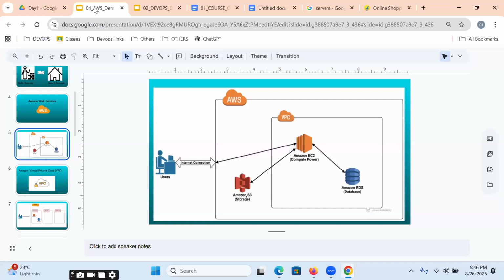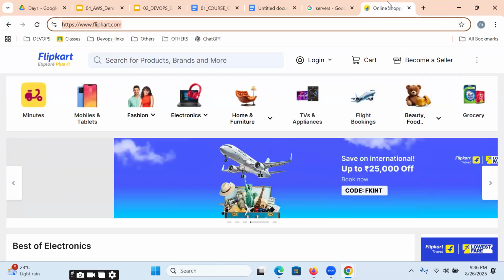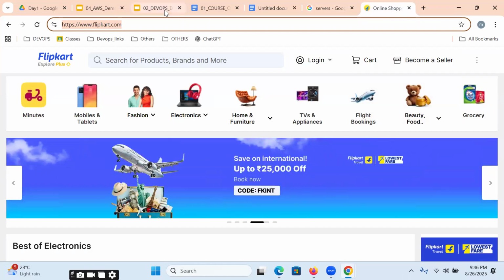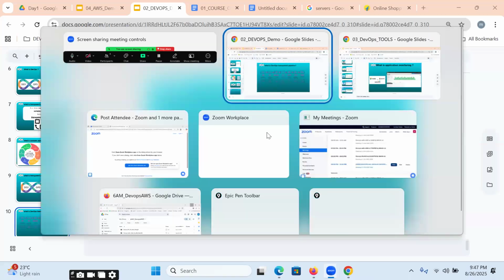Yes, obviously. On top of this infrastructure, we can easily place our websites. But while deploying our websites, we are going to implement an automated DevOps transparent pipeline. DevOps is an automated process. Whatever lines of code we write, making working software, we deliver into the production environment as an automated process with the help of these two steps.